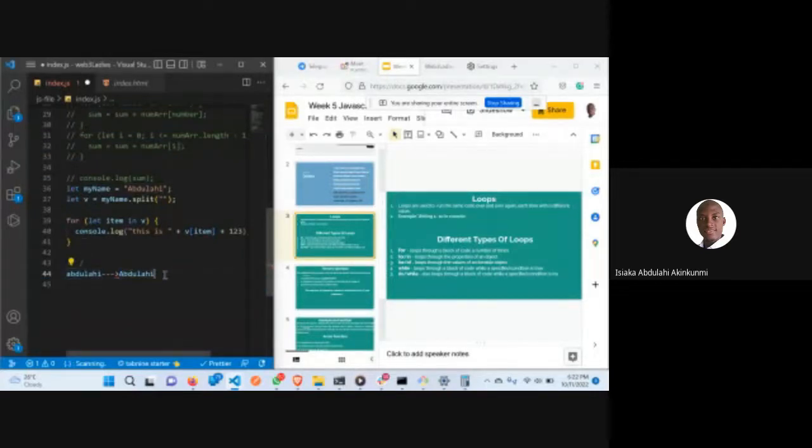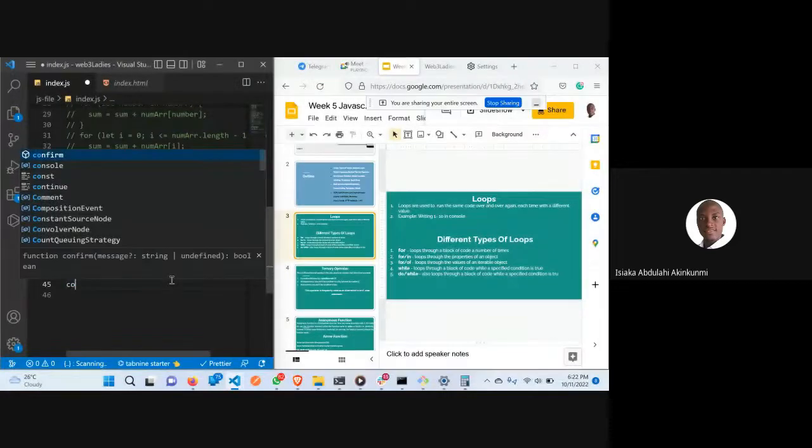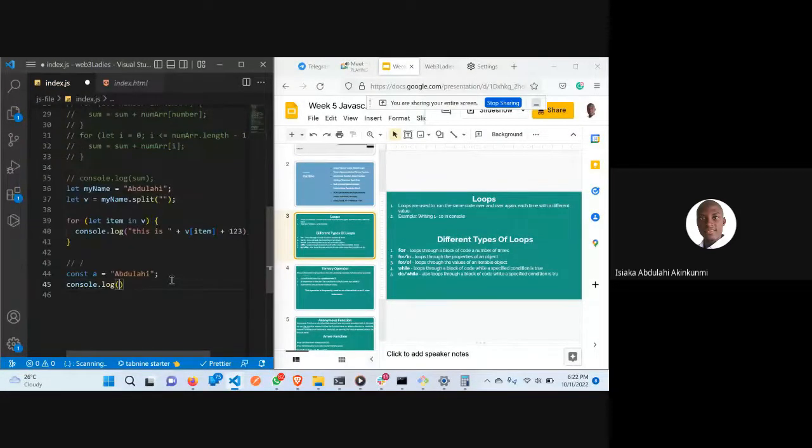There's no way. If I say const a is equal to my name, I can't use, let's see what will happen if I say const.a at 0. Because it's not an array, we will not be able to get const.a at 0.